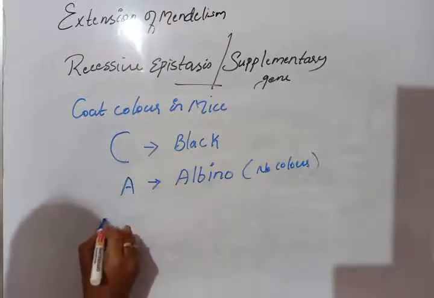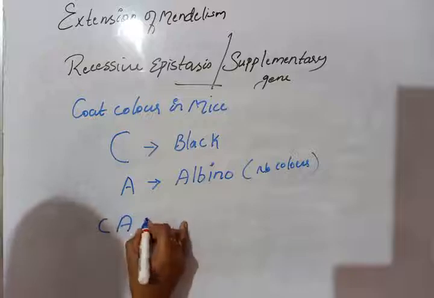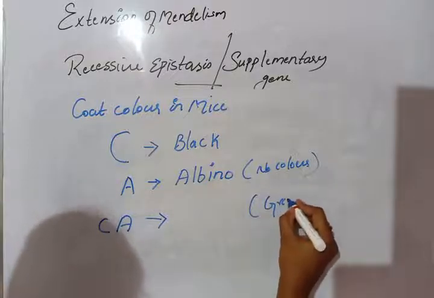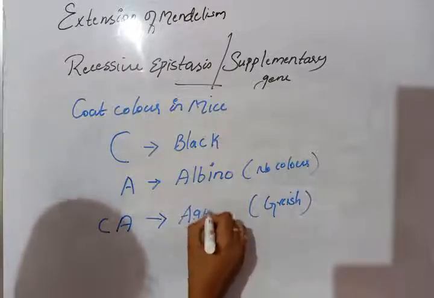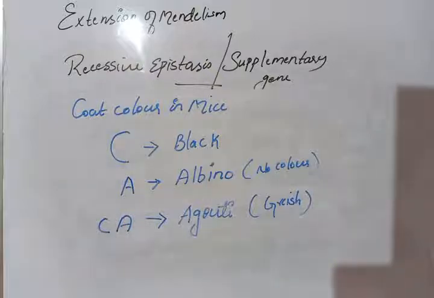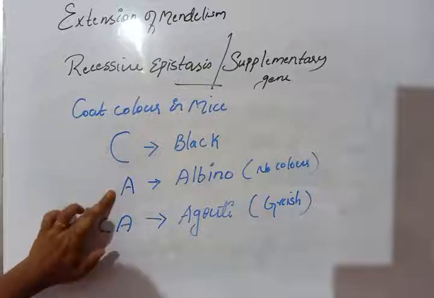If C and A come in dominant condition, it will express a grayish color called agouti. So what are the conditions? There are two non-allelic genes.